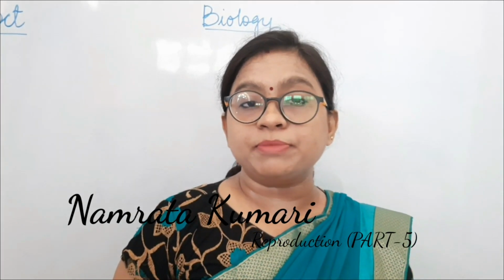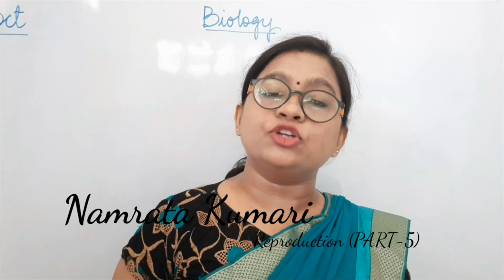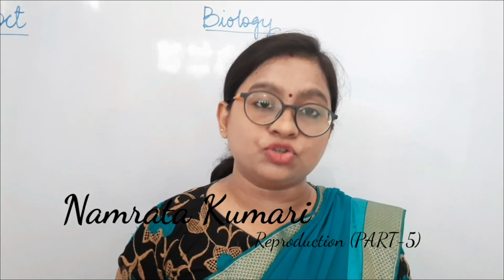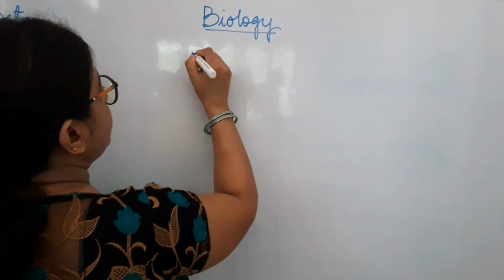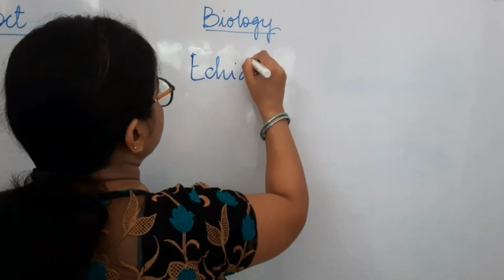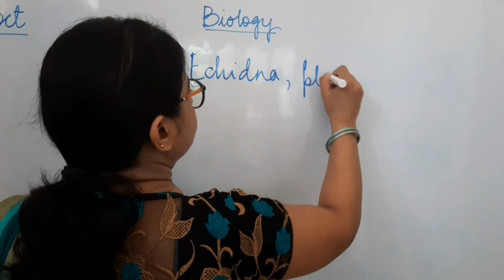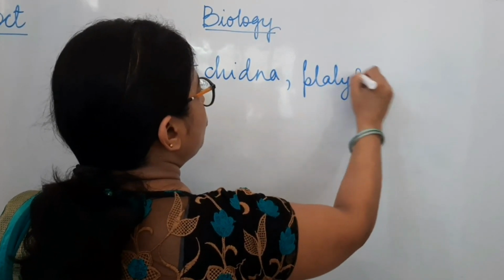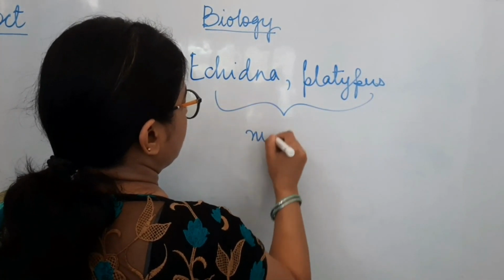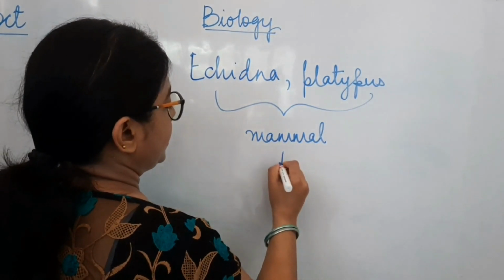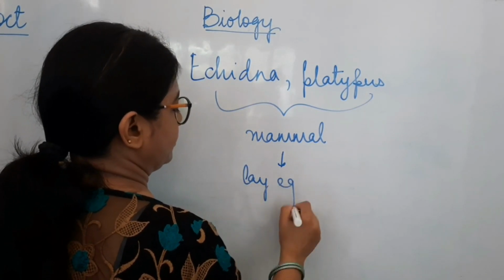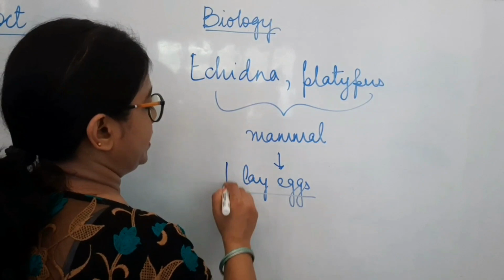While discussing all these topics, we have also seen that mammals, one type of animals, give birth to the young ones. But there are some exception cases also, and that is the homework which I gave in your last class, where you have to find those mammals which don't give birth to the young ones. Instead, they lay eggs. I hope you people have done that homework. Yes, the examples of this are echidna and platypus. These are the two mammals which, instead of giving birth to the young ones like the other mammals, lay eggs. They are mammals but they lay eggs.